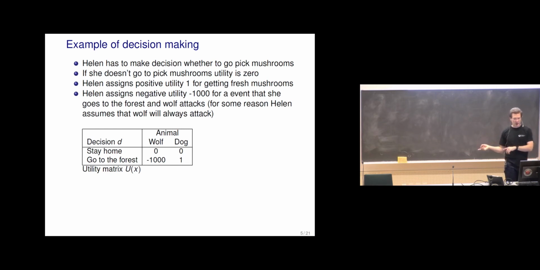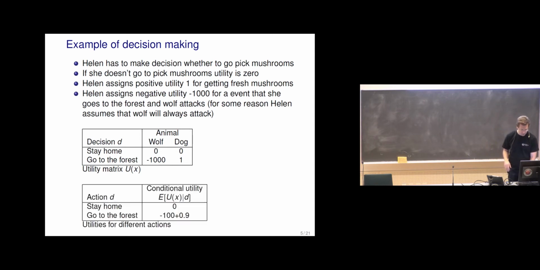And if it's a dog, she gets mushrooms and can have this delicious mushroom dish. In the same way, in more complex cases we can make these tables, or for a continuous case, of course, we would have an infinite table, but the similar idea.